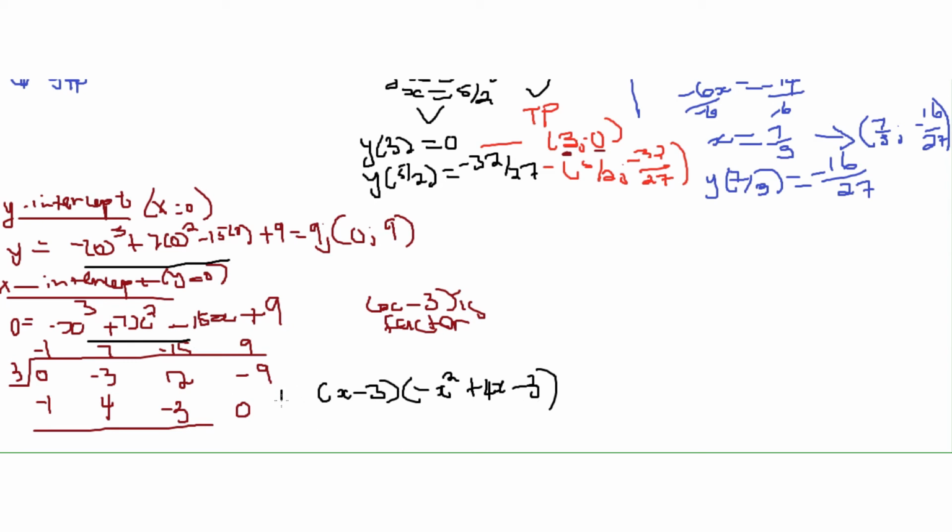Then we already know this side is equal to 0, and then solving for x, we can simply say x is equal to 3, or, oh, this bracket needs to be factorized first. As I said, we can't factorize a negative figure here. So let's just write it like this: minus x squared plus 4x minus 3 is equal to 0.